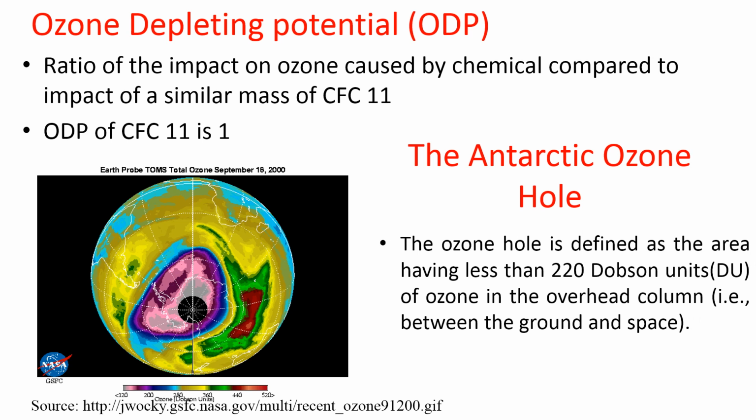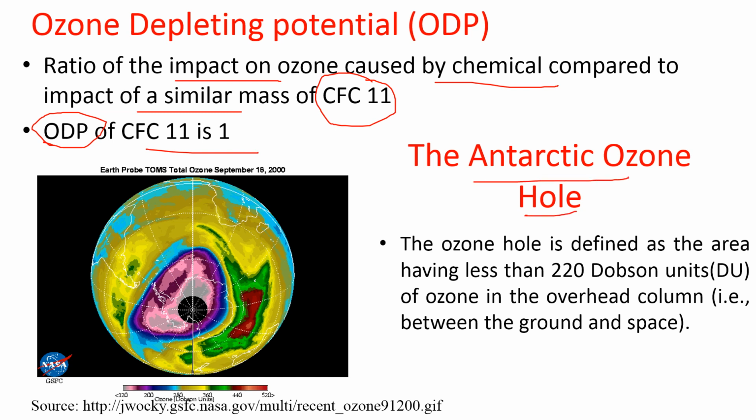Now we'll talk about the ozone depleting potential. Basically, CFC-11 is the major contributor, so its potential is compared with any other substance. It is the ratio of the impact on ozone caused by the chemical compared to the impact of a similar mass of CFC-11. So definitely the ODP, the ozone depleting potential, of CFC-11 is 1.